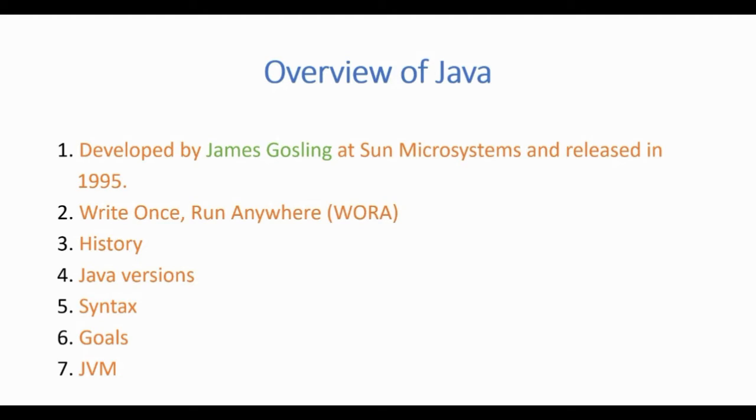Talking about the history of Java, the language was initially called Oak, O-A-K, after the oak tree that stood outside Gosling's office. Later on, it got renamed to Green and finally to Java, from Java coffee, the coffee from Indonesia.